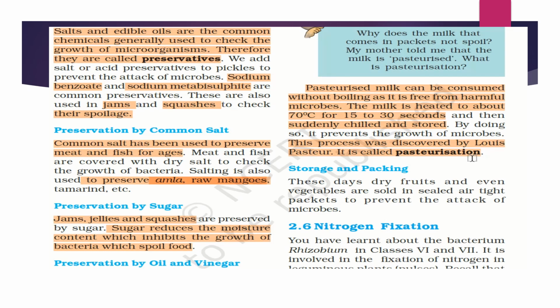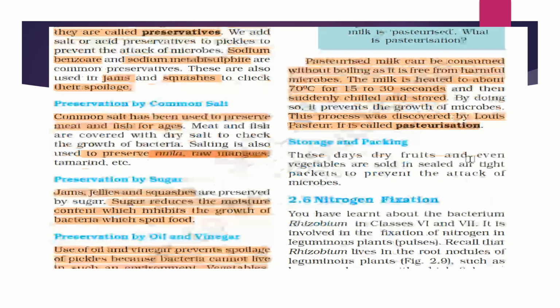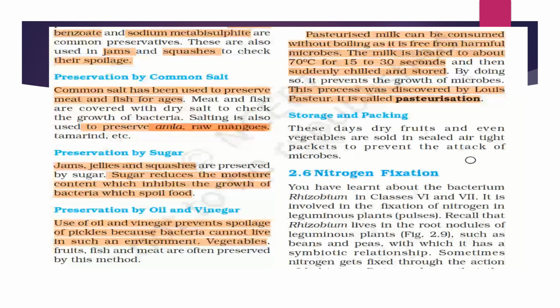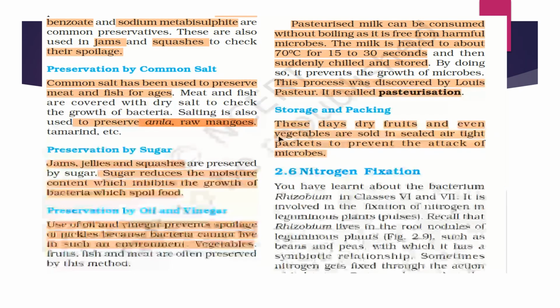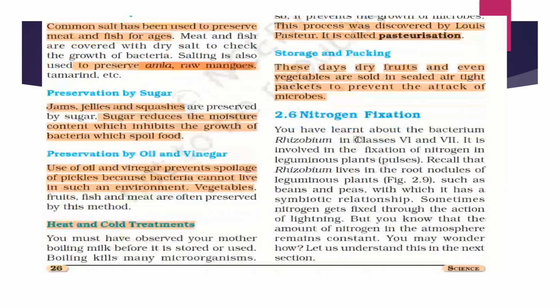Storage and packing. These days dry fruits and even vegetables are sold in sealed airtight packets to prevent the attack from microbes. So we can see that this can prevent the destruction or spoiling of these vegetables and fruits. Next, in the next slide, we are going to discuss the nitrogen fixation process. Now lastly, here comes nitrogen fixation.